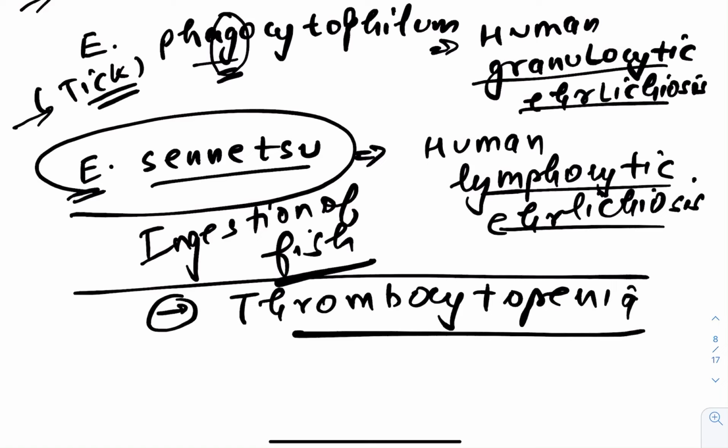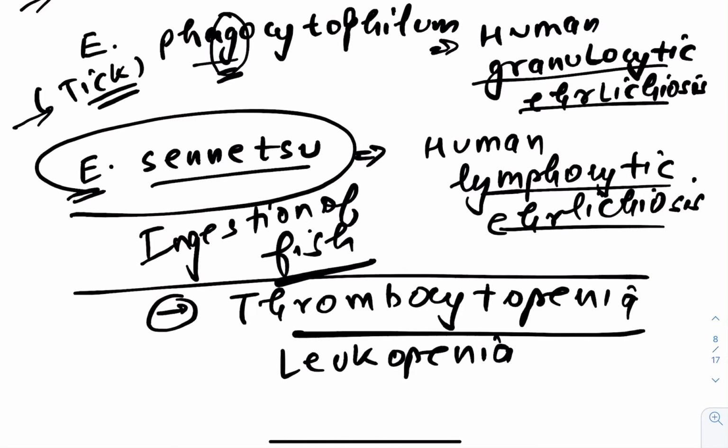Remember this one important thing. Another one is that you will find leukopenia also. Thrombocytopenia, leukopenia, that is also observed in ehrlichiosis.